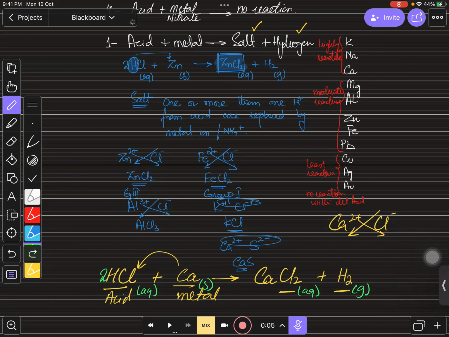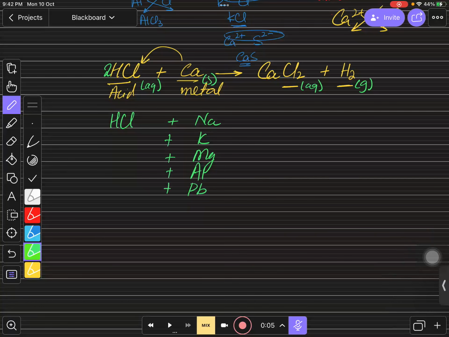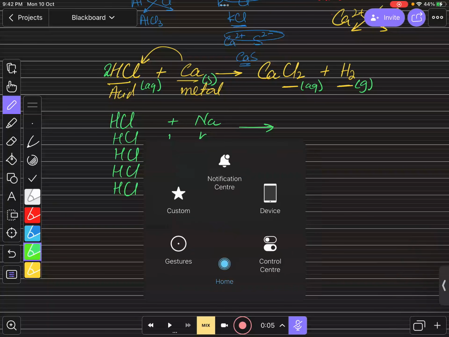Yes. Now I just want you to write the reaction of HCl with sodium, potassium, magnesium, aluminum, and lead. Just try to write the equations quickly, bacho. Write the equations of HCl with these 5 metals, balance these equations and send me on my WhatsApp so I can check you are getting the point or not. Just do it quick. I am waiting.